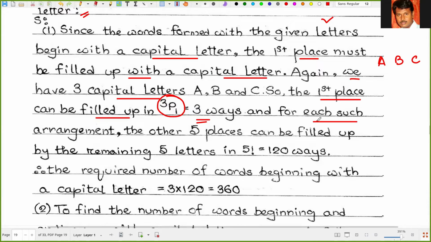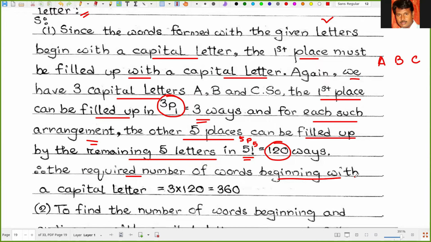And for each such arrangement, the other 5 places can be filled up by the remaining 5 letters in 5P5 ways. So 5 factorial, that means 120 ways. So the required number of words beginning with a capital letter, that one is 3 into 120 or 360.